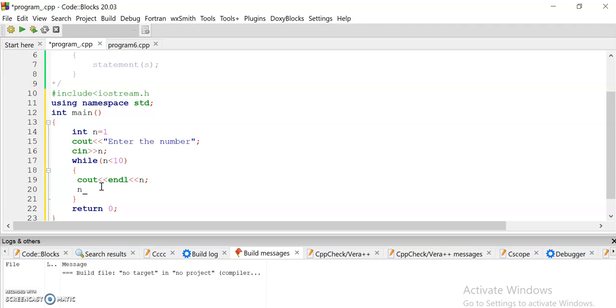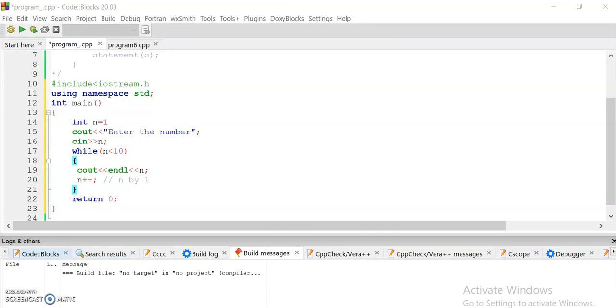And here the incrementation of n is there. What is the meaning of this? We are going to increment n by 1. Okay, so let's build this program and see what happens.